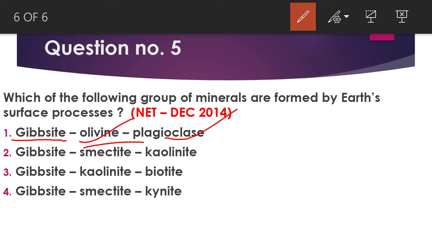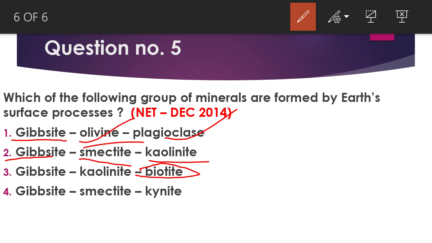Plagioclase is also not formed by surface processes. In the second option, gibbsite, smectite and kaolinite are all clay minerals, and clay minerals can be formed by the earth's surface processes. So the second option here is your right answer. As far as the third option is concerned, there is biotite, and biotite is not formed by weathering. Weathering can reduce the size of biotite, but it cannot form the biotite mineral.